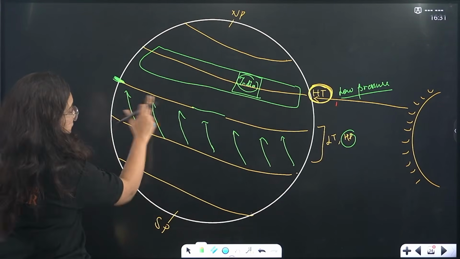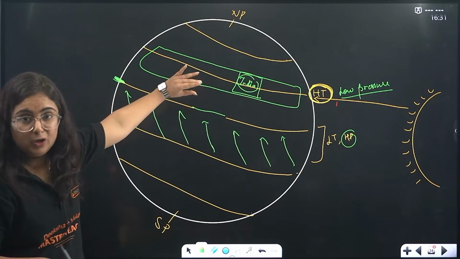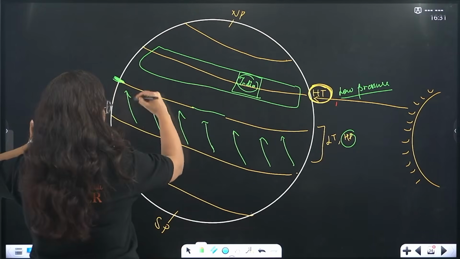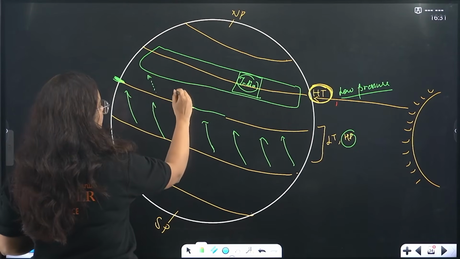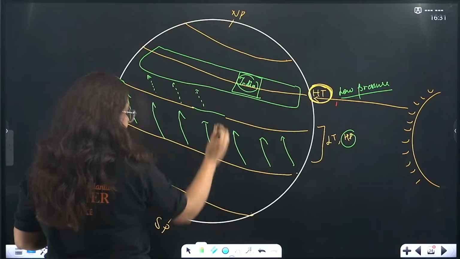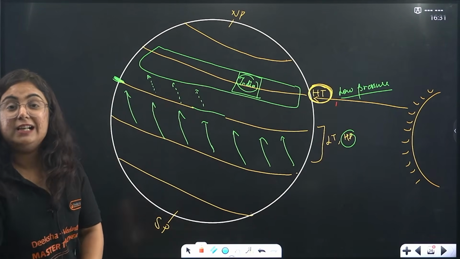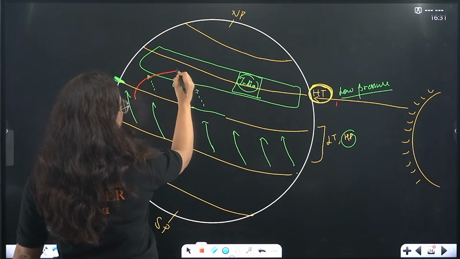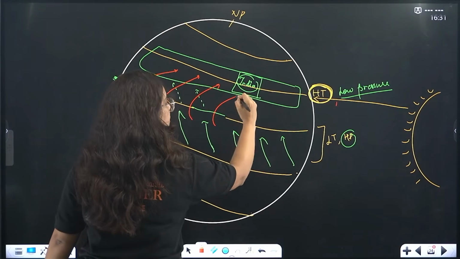Now as it reaches the equator, there is still a low pressure area. The wind will move again from high pressure to low pressure, but it will not go straight now. Because it is the northern hemisphere and wind tilts towards its right, the direction will be changed like this.